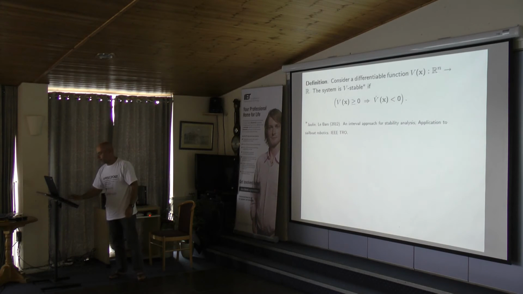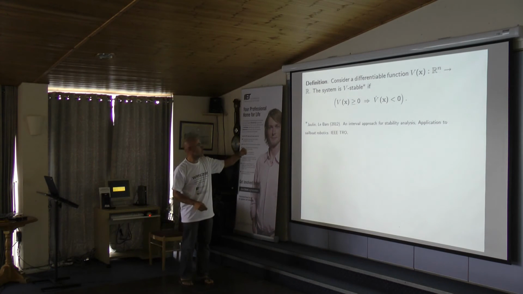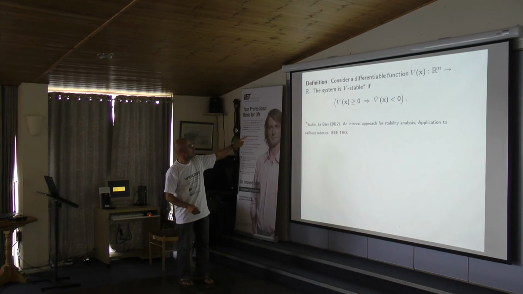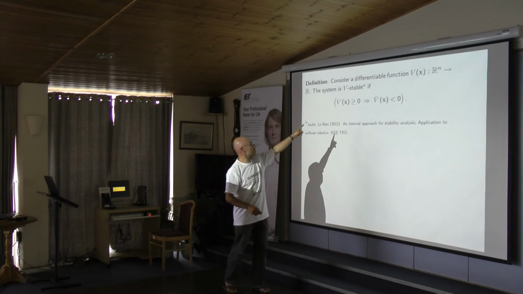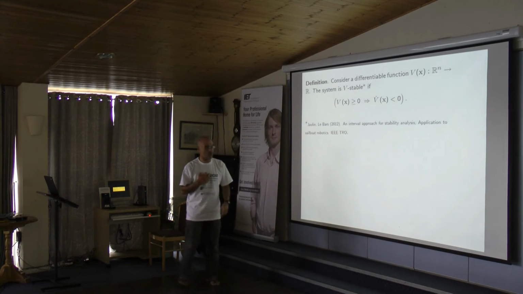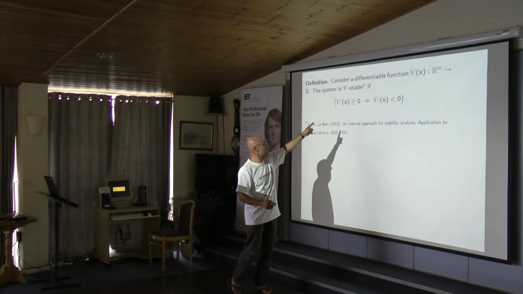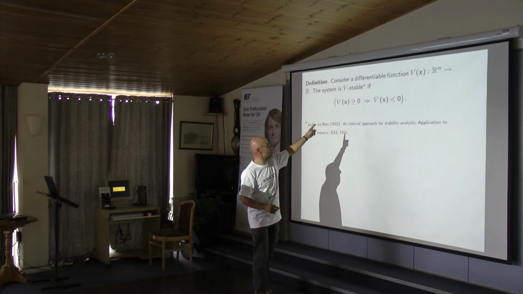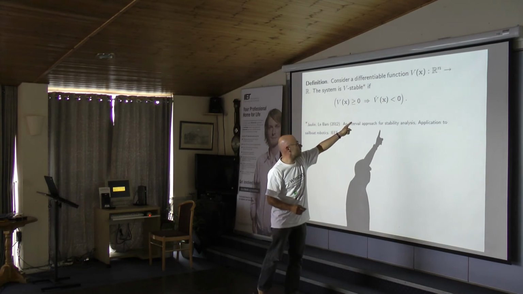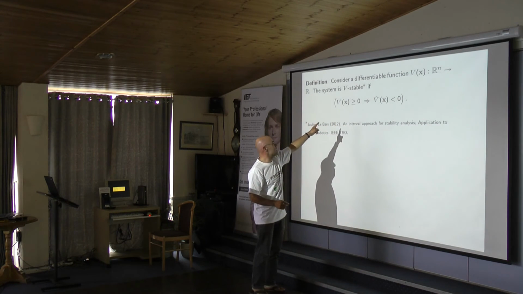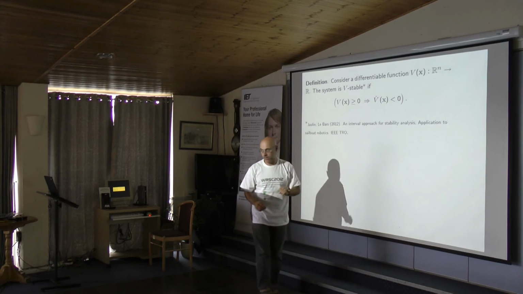So we changed the notion of stability, and it is what we have published recently in the journal. First of all, we want some kind of energy, some function V, which, when it is positive, will decrease. Once it is negative, you don't know what happens.